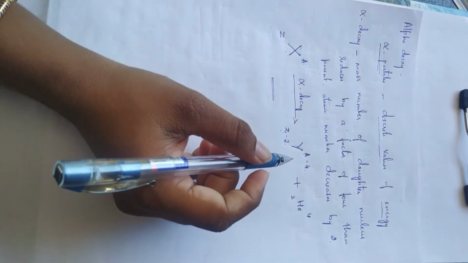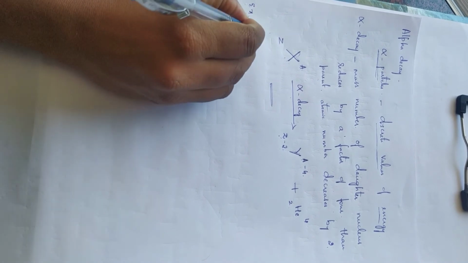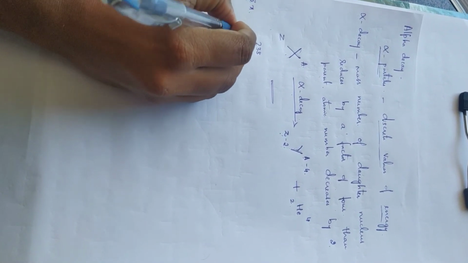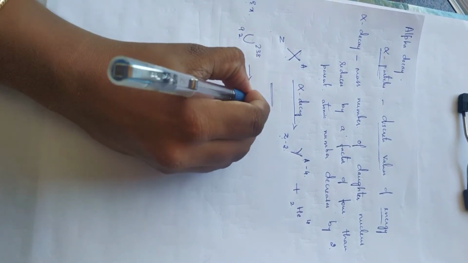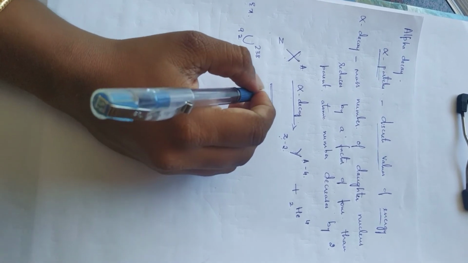Now let us clearly understand by taking one example. If you take the decay of uranium-238, it decays to thorium, which is 234 and 90. How? Let us represent it.